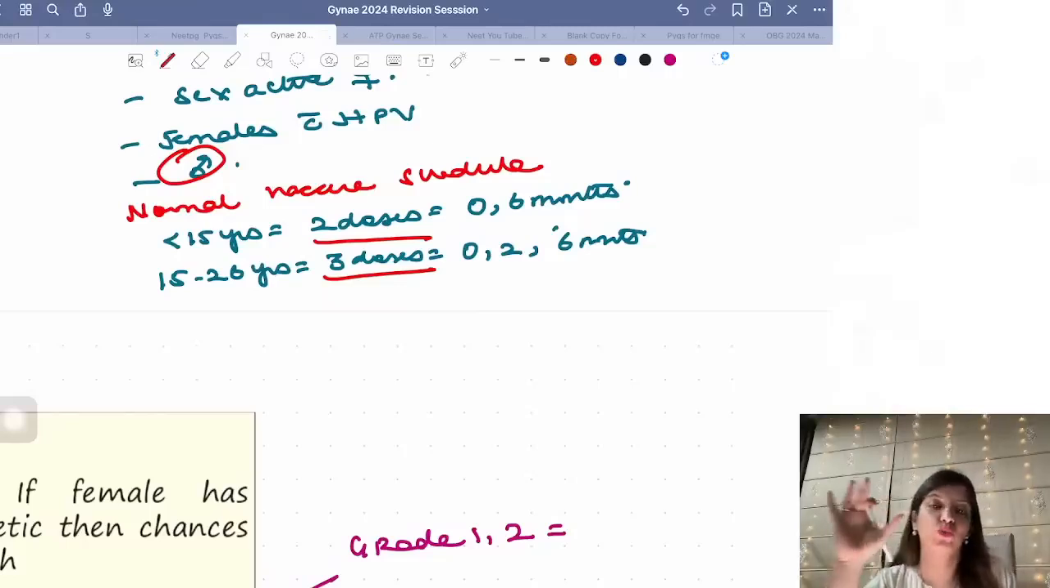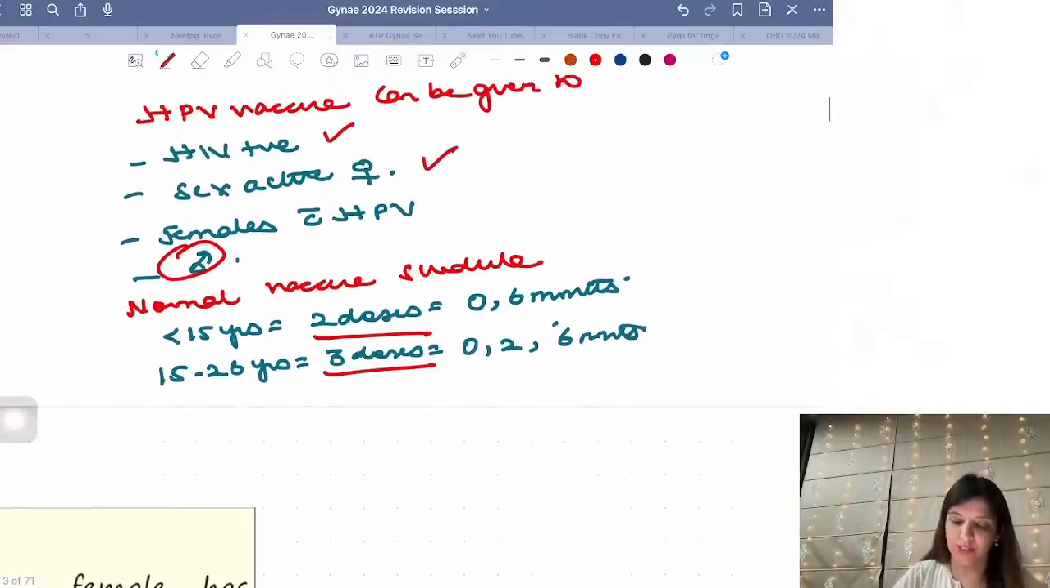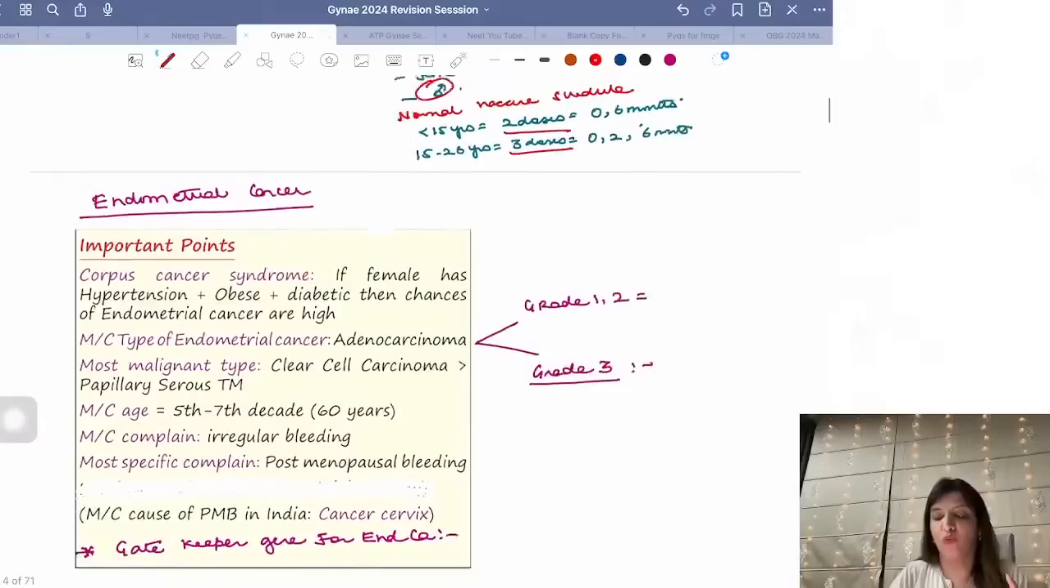Till now, the dosage schedule was that in females who are less than 15 years, you had to give 2 doses at 0 months and 6 months. And between 15 to 26 years, you had to give 3 doses, at 0 months, 2 months and 6 months. Now the dosage schedule is according to the WHO SAGE recommendation, which says that if a female is between 9 to 20 years, you have to give 1 or 2 doses. If she is 21 years or more, 2 doses. And if she is HIV positive, then only you have to give 3 doses. Clear to all of you? Everything related to HPV vaccine is very, very important.